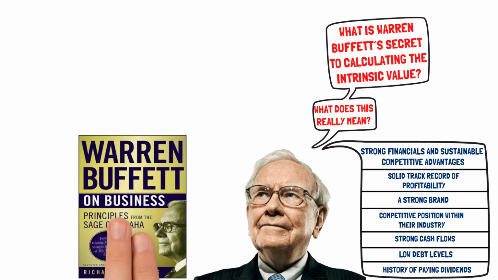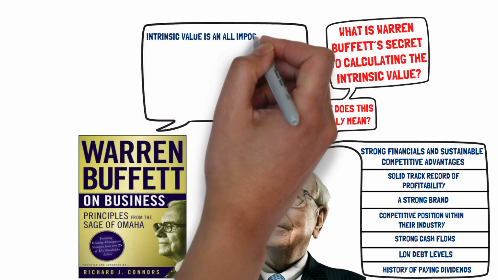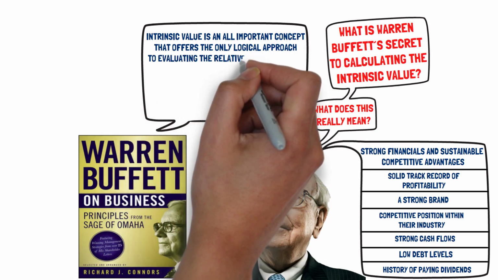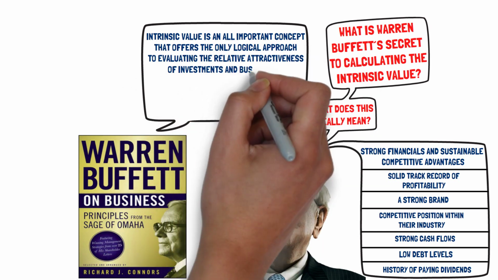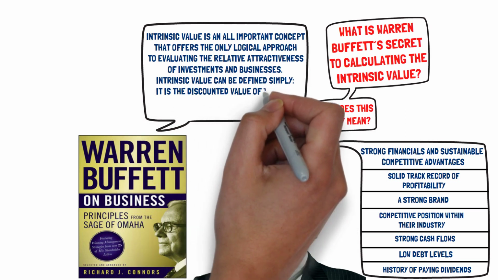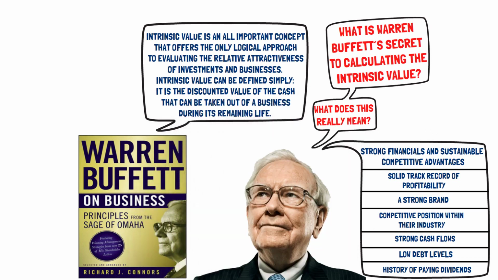In 1996, Warren Buffett issued a booklet entitled An Owner's Manual. In this book, Warren writes, "Intrinsic value is an all-important concept that offers the only logical approach to evaluating the relative attractiveness of investments in businesses. Intrinsic value can be defined simply. It is the discounted value of the cash that can be taken out of a business during its remaining life."